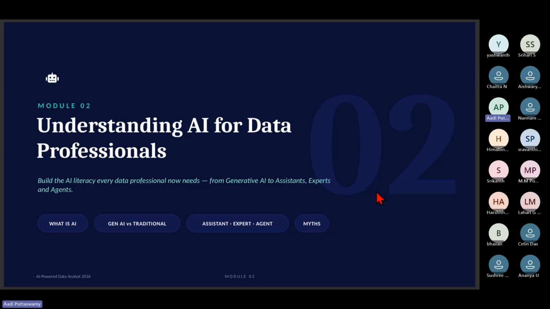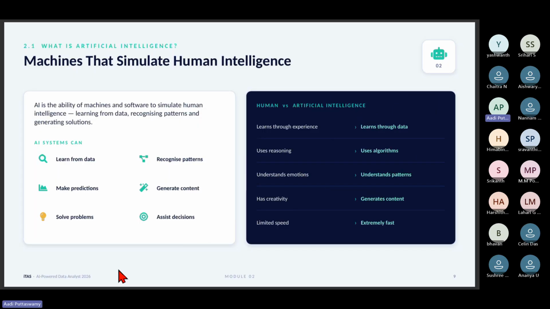So here, people, when I say machines that simulate human intelligence, let's see. AI is the ability of machines and software to simulate human intelligence, learning from data, recognizing patterns, and generating solutions. What will the data professional do? Learn from the data, make predictions, solve problems, recognize patterns, generate content, assist decisions. When I have data, I can use it for various things.